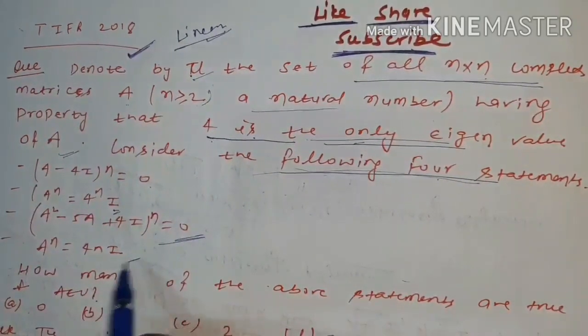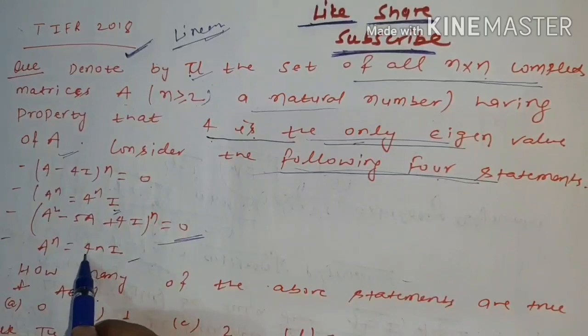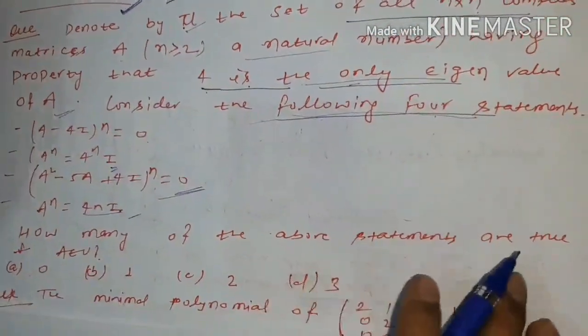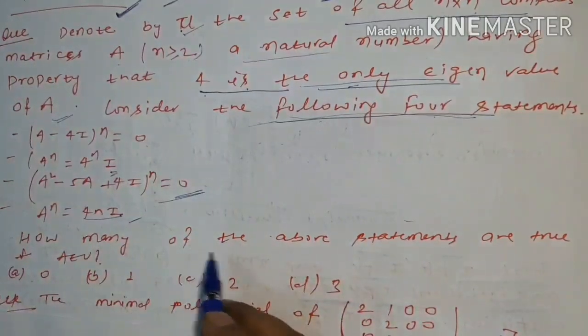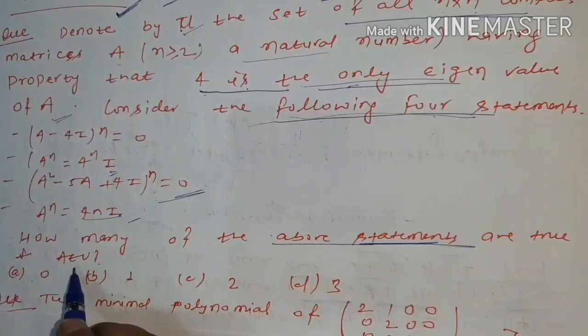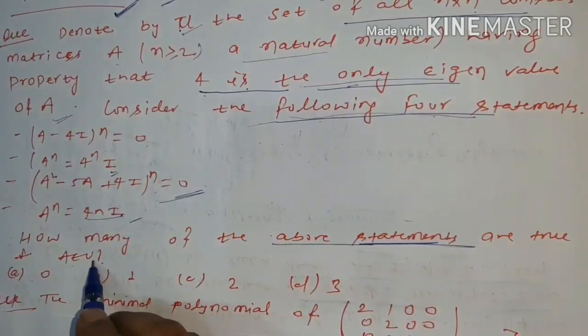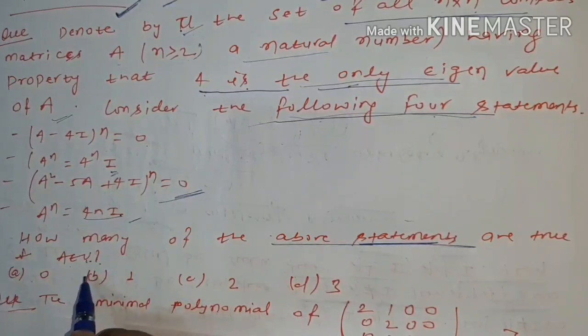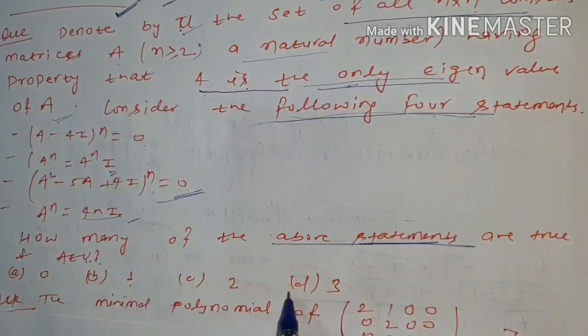Fourth statement is A to the power n is equal to 4n I. How many of the above statements are true? The question is asking how many statements are true for all A belonging to U, the set of all such complex matrices. First option is 0 statements are true, then 1, 2, 3.